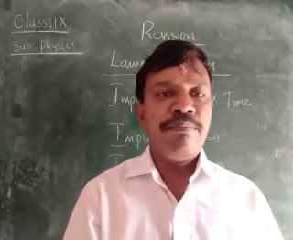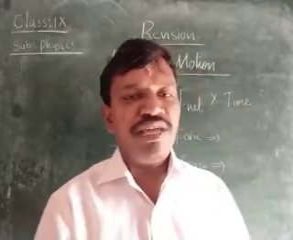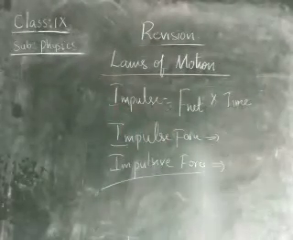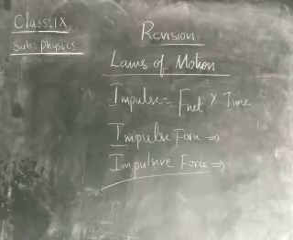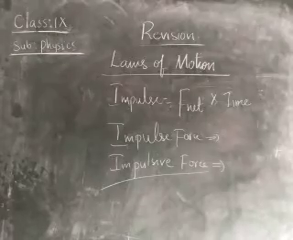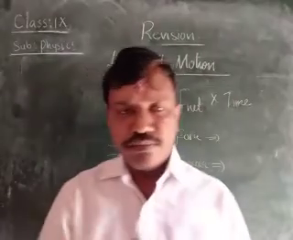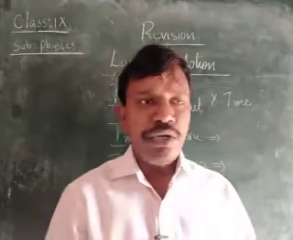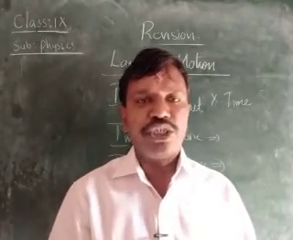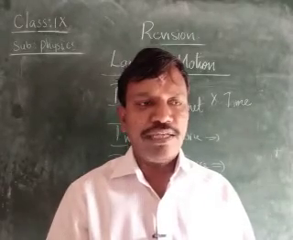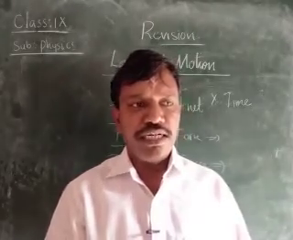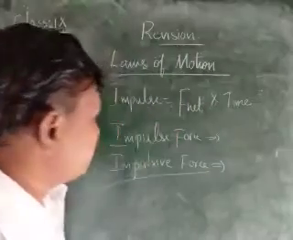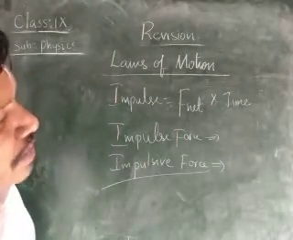The unit of impulse is the same as the unit of momentum, children. That is Newton second, or kg meter per second. The unit of force is Newton or kg meter per second square, whereas the unit of impulse is kg meter per second, children. That is impulse force and impulsive force we completed.